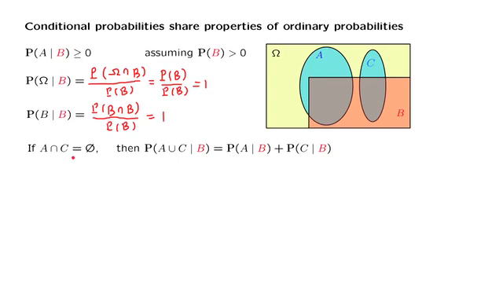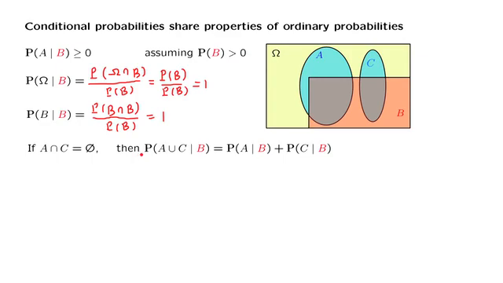If we take two events that are disjoint, they have empty intersection, then the probability of the union is the sum of their individual probabilities, but where now the probabilities that we're employing are the conditional probabilities given the event B.